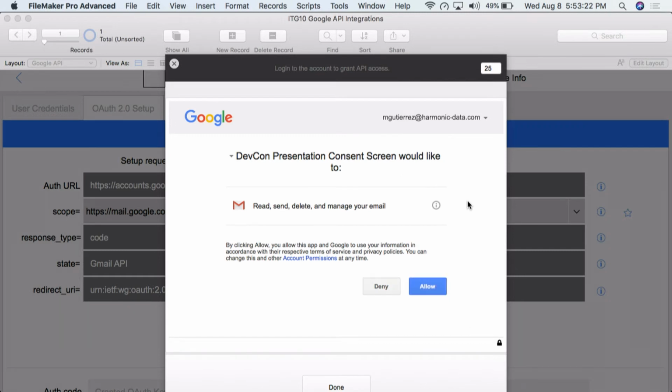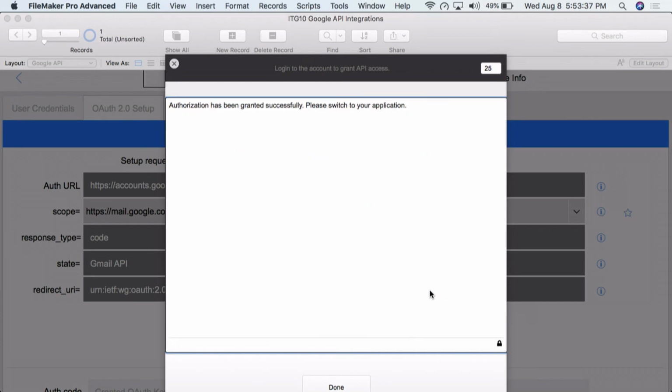Now, if this is your first time doing this, it's going to ask you to type in your email address, and you will see the consent screen name that you typed. I chose DevCon Presentation Consent Screen, just to make it very clear. I'm going to allow that. And then right here, I'm going to hang for a second just so I can show you. In the Google Playground, it skipped over this part real fast, but we're going to dive into it so you can see what's happening behind the scenes inside this web viewer.